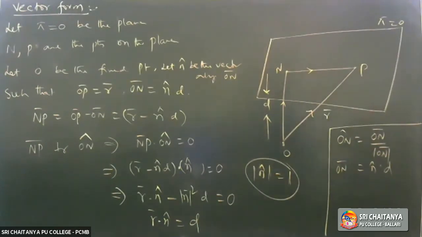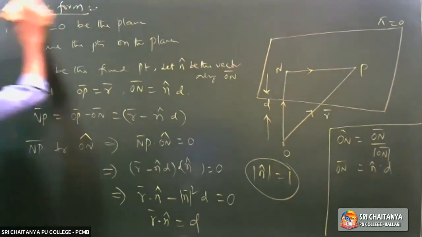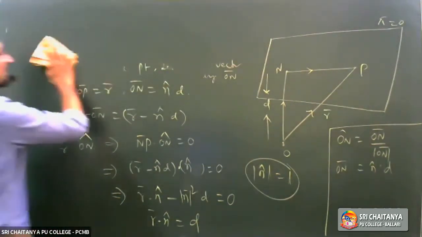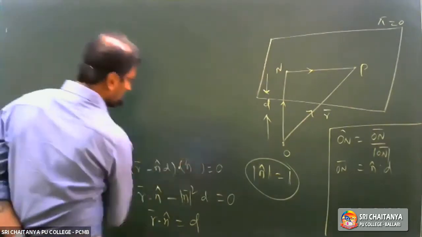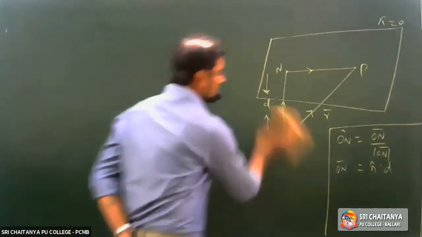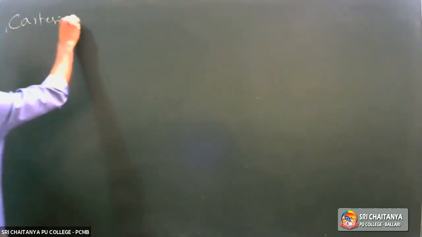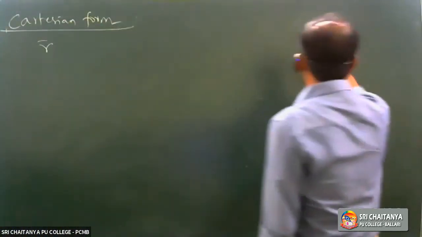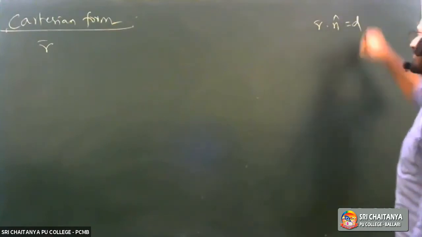Yes. The next side heading is Cartesian form. If you want to write the Cartesian form, you require the vector form initially, right? Let me consider what the vector form of this is: R bar dot N cap is equal to D.